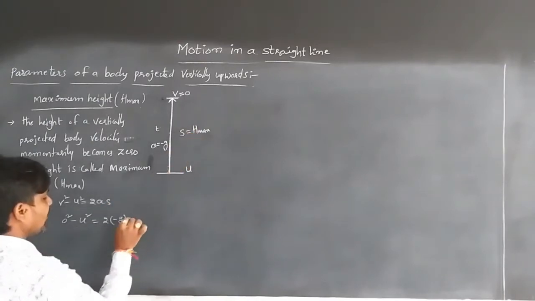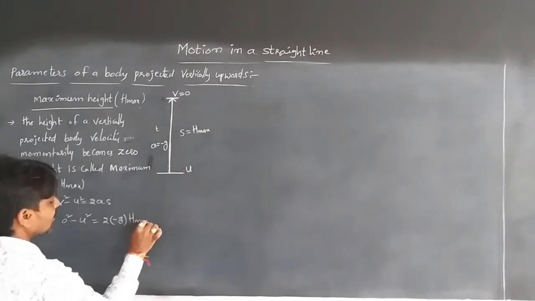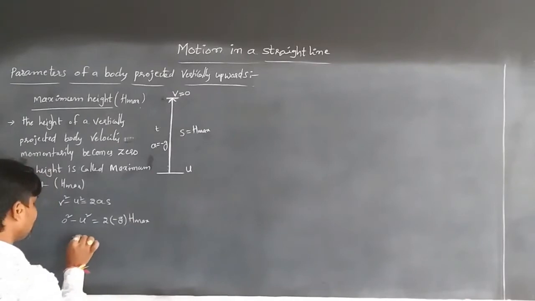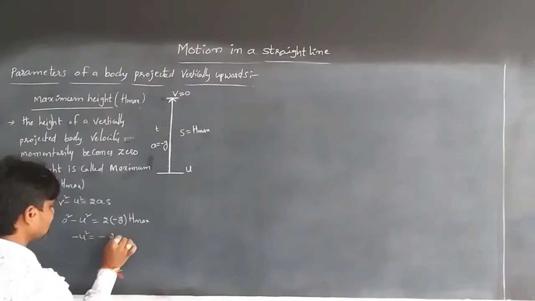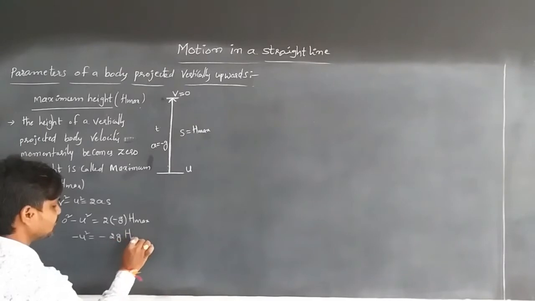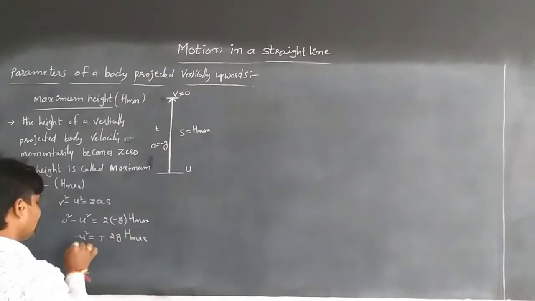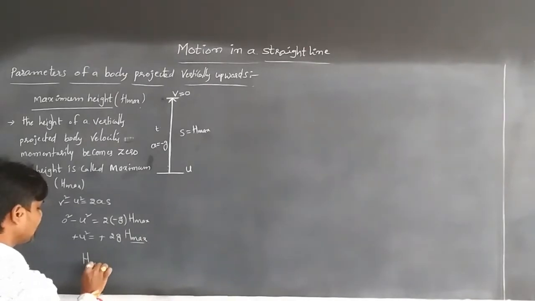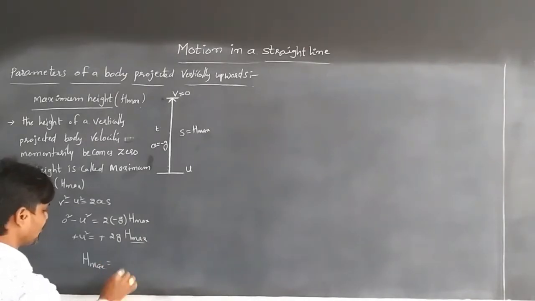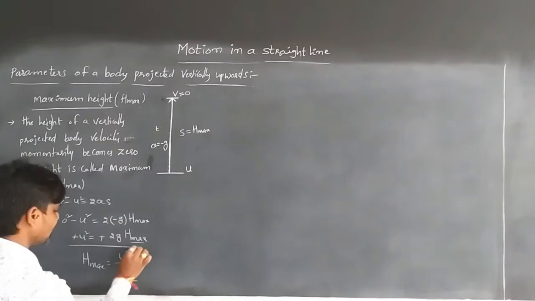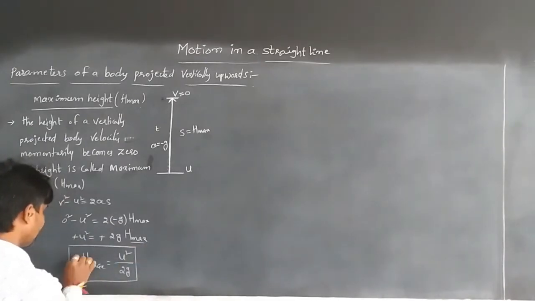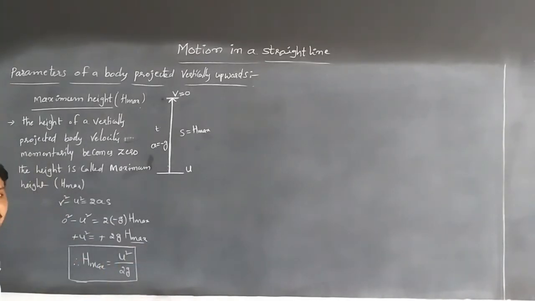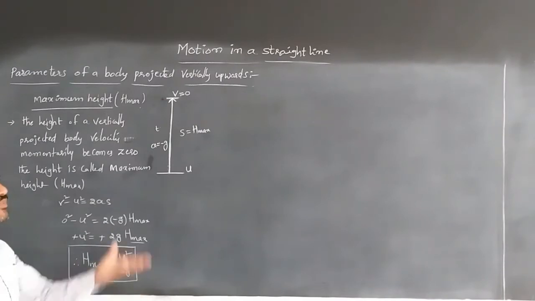S is equal to H maximum. So minus u square is equal to minus 2g H maximum. The minus signs cancel, so H maximum is equal to u square by 2g, as 2g taken to this side becomes the denominator. This is one of the parameters involved in the vertically projected body.